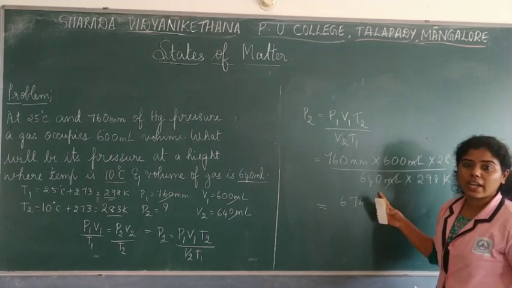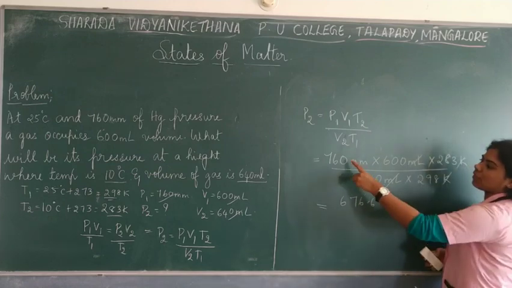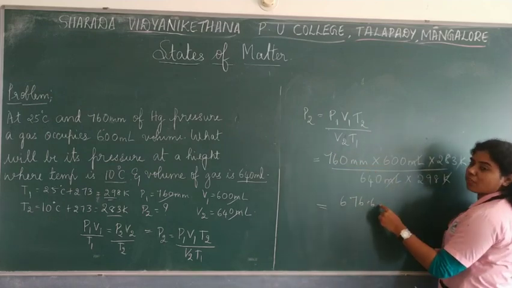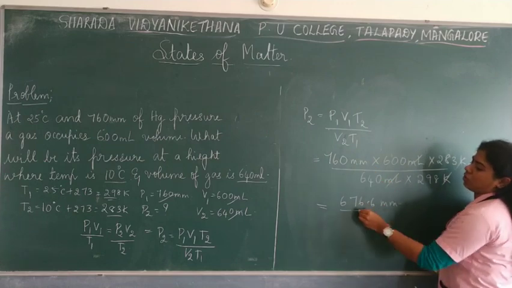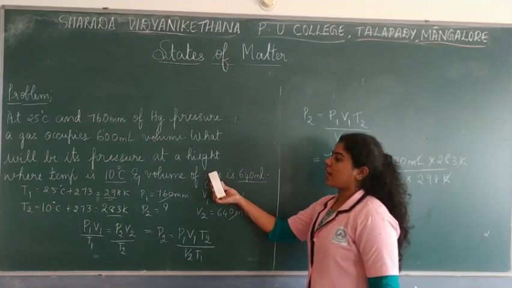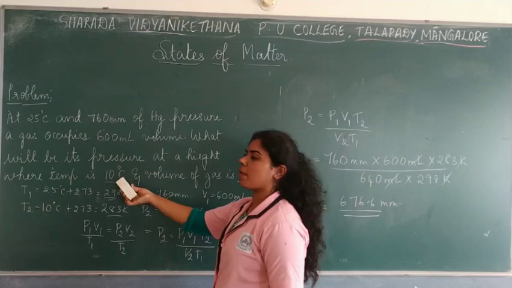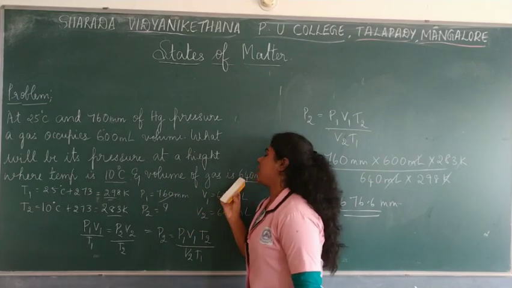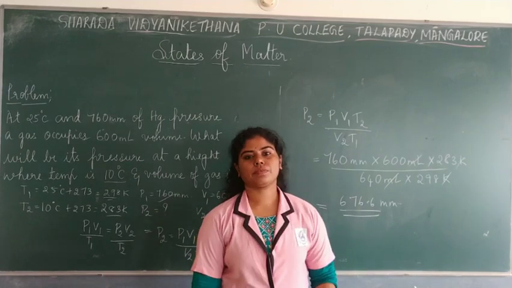You have to calculate, okay? 676.6. What would be the unit of pressure over here? This is mm, so here mm. So this would be the pressure of the final gas. What will be its pressure at a height where the temperature is 10 degrees and volume is 640 ml? This would be the final pressure.